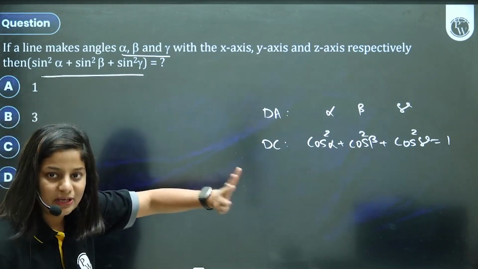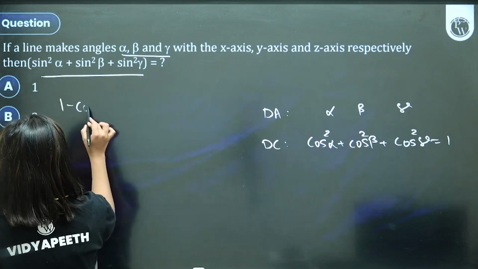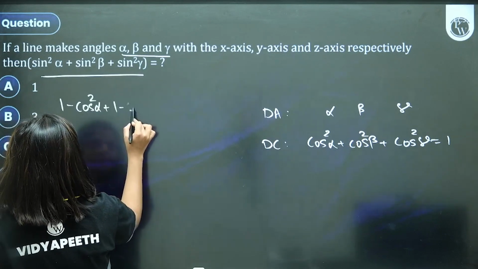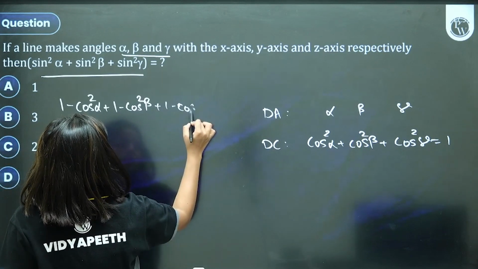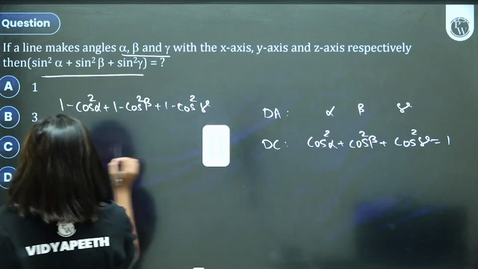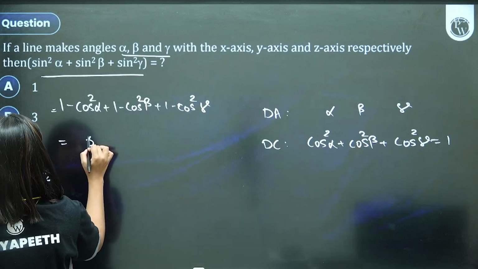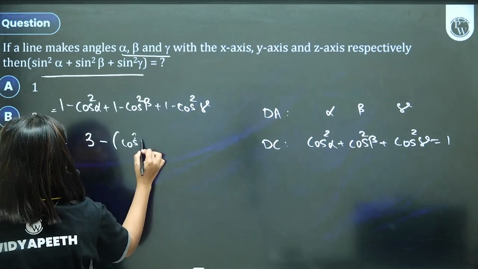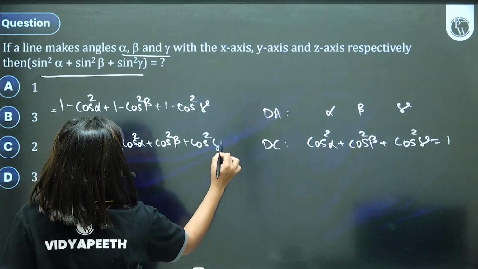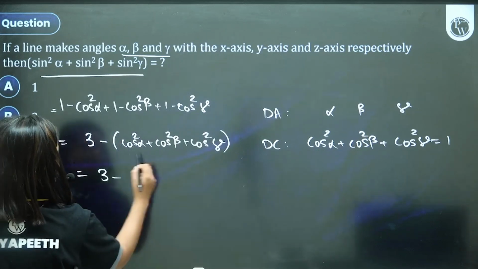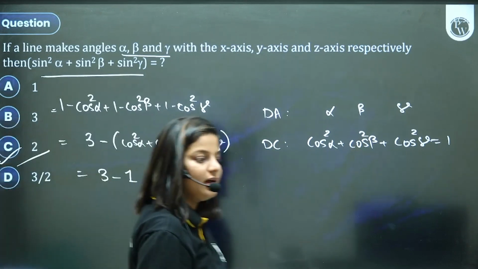It's a very typical question. It's standard, that's why I took it. Sin square can be written as 1 minus cos square alpha, 1 minus cos square beta, and 1 minus cos square gamma. Take all the 1, 1, 1 together. It's 3 minus the common cos square alpha plus cos square beta plus cos square gamma. How much is this value? It's 1. 3 minus 1, 2 becomes your answer.